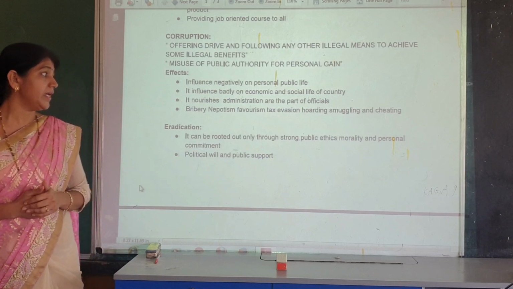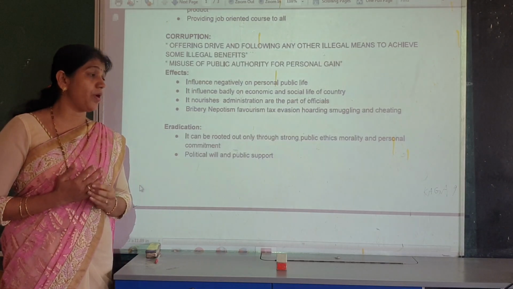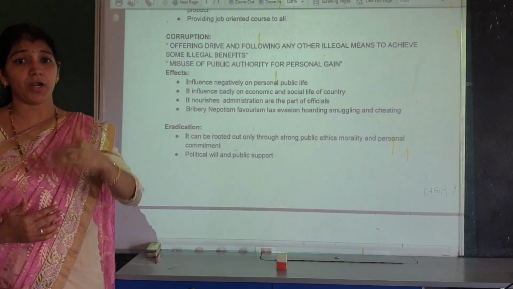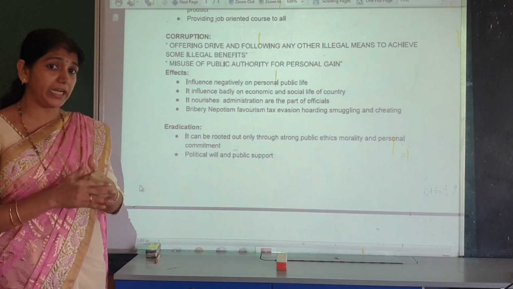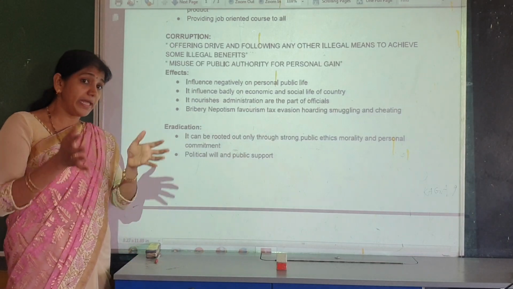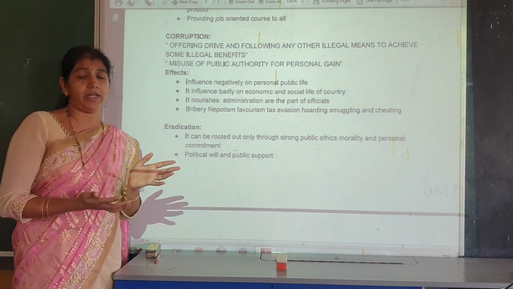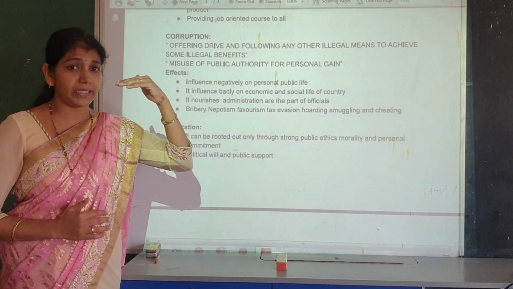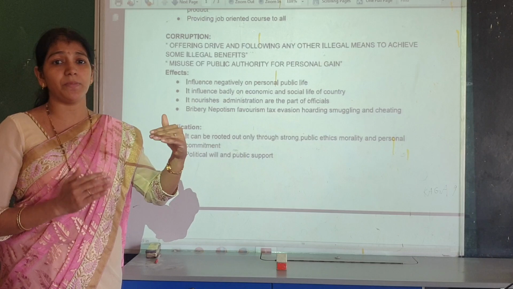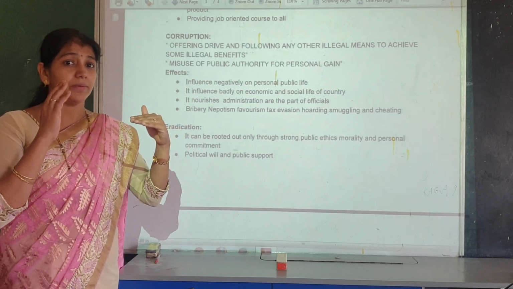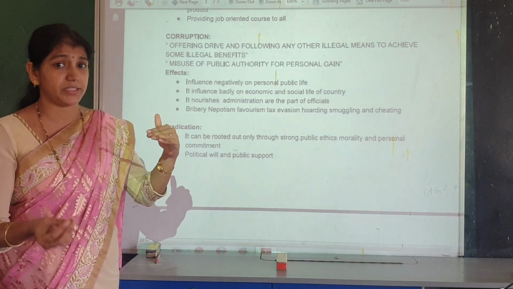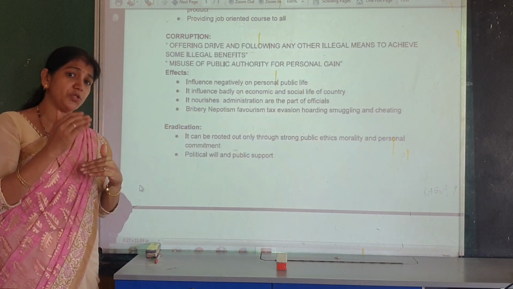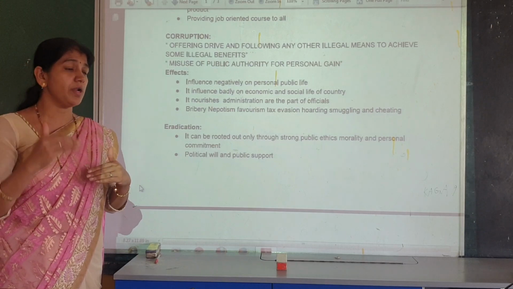Next, third, it nourishes corruption in the administration as part of the officials. Sometimes officials or people in public life, authority or power get a negative image in society. So the administration also becomes corrupt. A country can develop and improve when the government gives good, efficient justice and good administration, and only then does the country see more development.